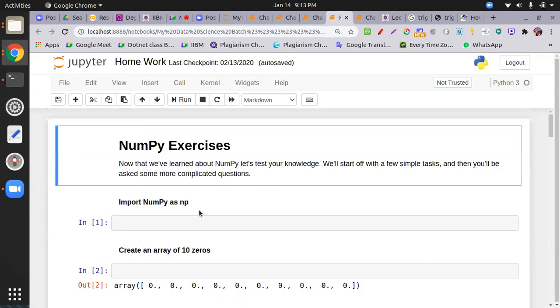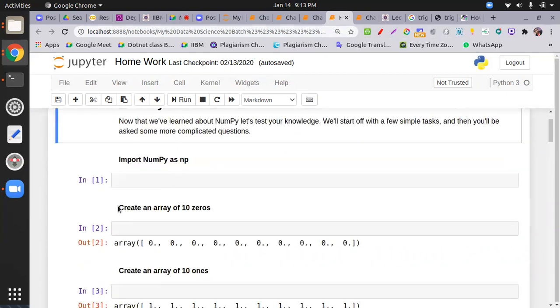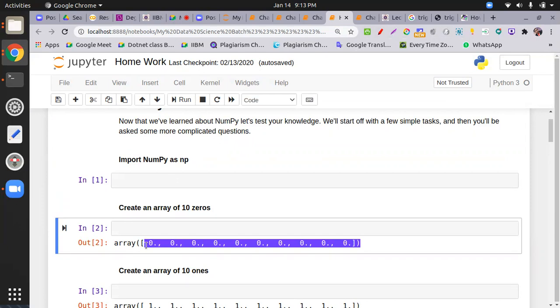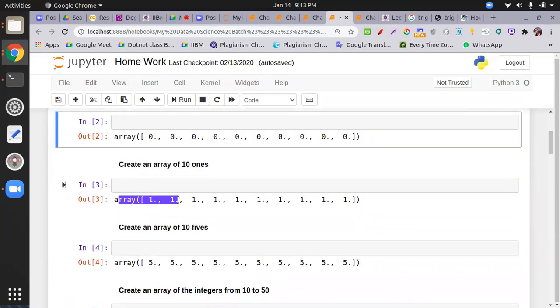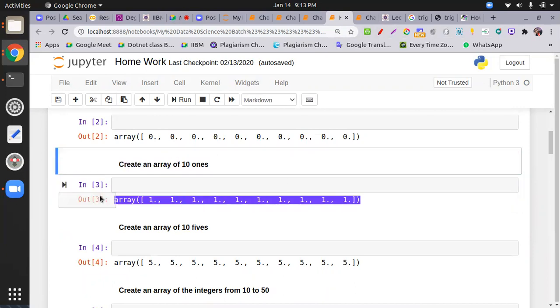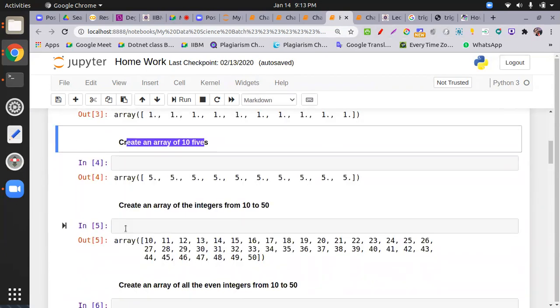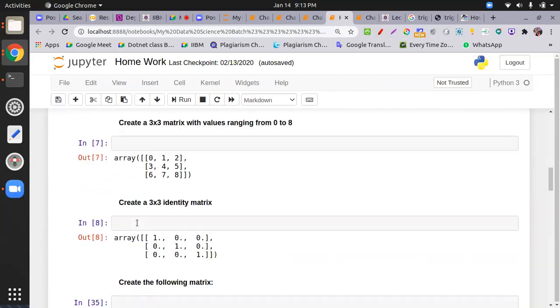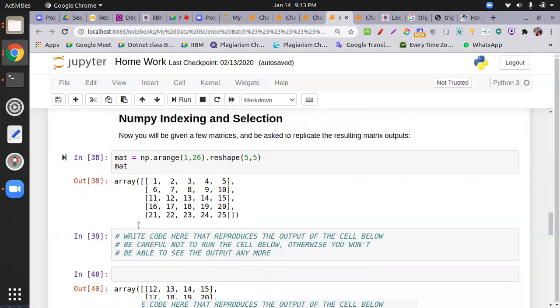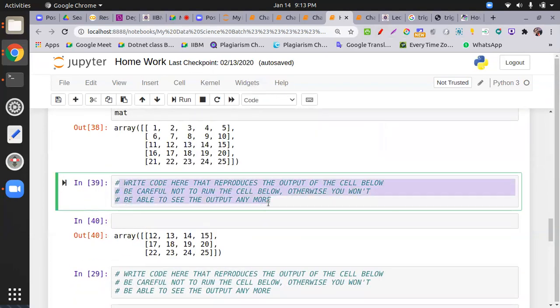After this, I have one file, the NumPy exercise. This is homework. Here the task is given and the output is given. You have to fill the cells and generate a markdown. Everything is the same. You have to do what is mentioned over here, every instruction given here.